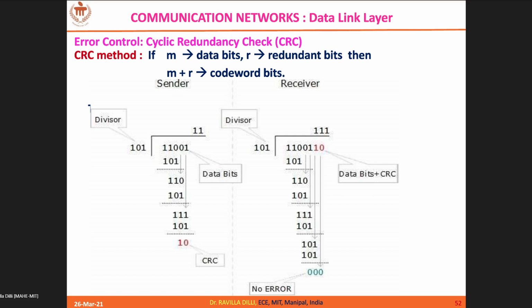So that remainder value, you append to your message bits. That becomes your code word. Simple. Okay. So using the CRC method, for the given data bits, using the generator, you are trying to derive the remainder, and that remainder value you are going to append to your message bits to form the code word.